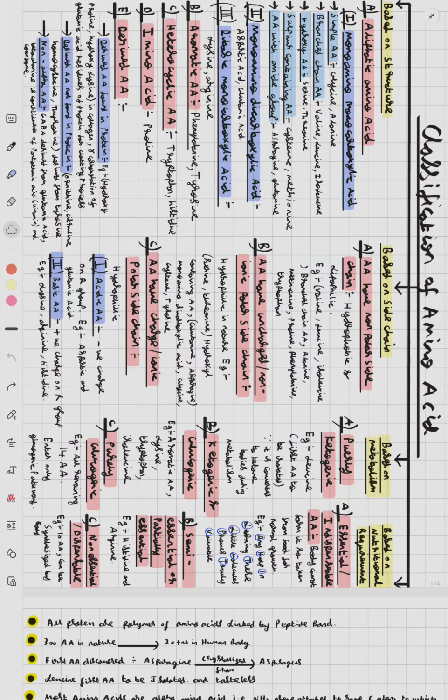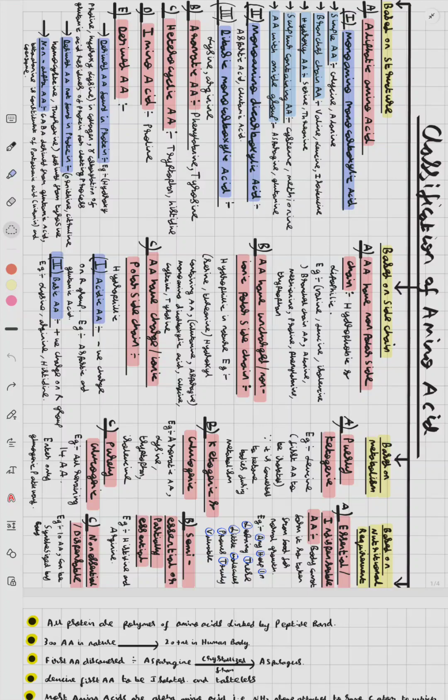Now, aliphatic amino acid is classified into three types: monoamino monocarboxylic acid, monoamino dicarboxylic acid, and dibasic monocarboxylic acid. The monoamino monocarboxylic acid is classified into five types: simple amino acid, branch chain amino acid, hydroxy amino acid, sulfur containing amino acid, and amino acid with amide groups.